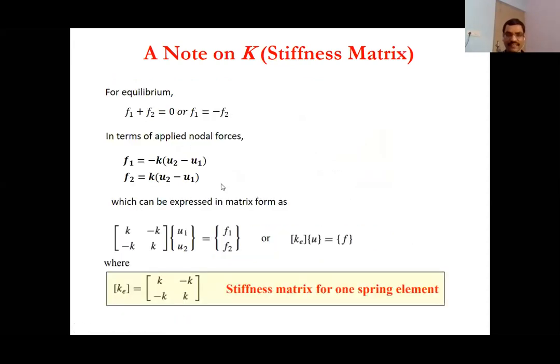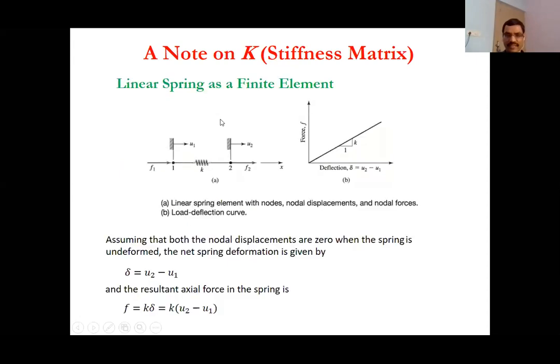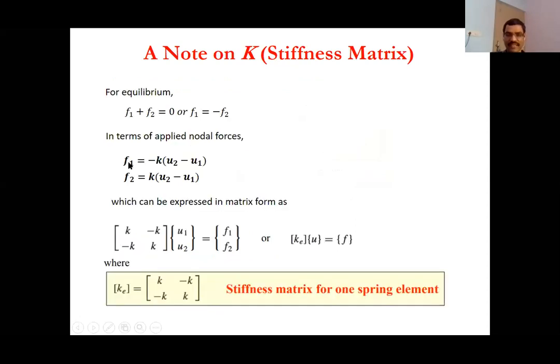So once you have that, for equilibrium, you want the sum of the forces to be 0, because they are internal forces. They are basically balancing each other. F1 is equal to minus F2. Now, in terms of this equation, you will write F1 is equal to minus K (U2 minus U1), F2 is equal to K (U2 minus U1). These forces can now be expressed in matrix form as [K, -K; -K, K] times [U1, U2] equals [F1, F2].